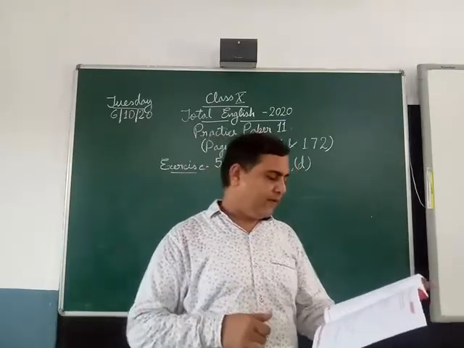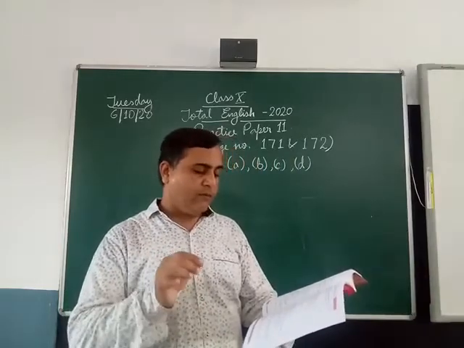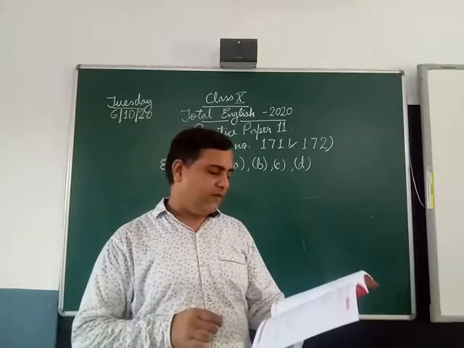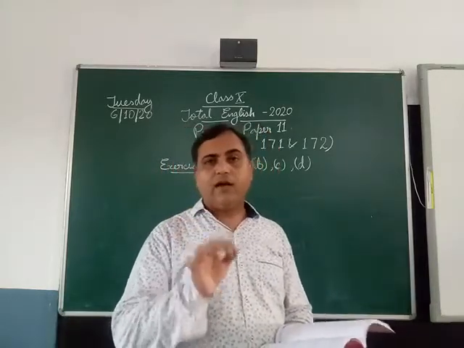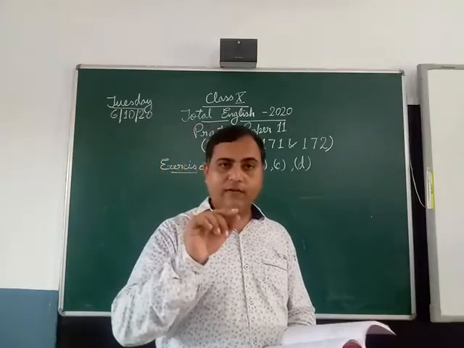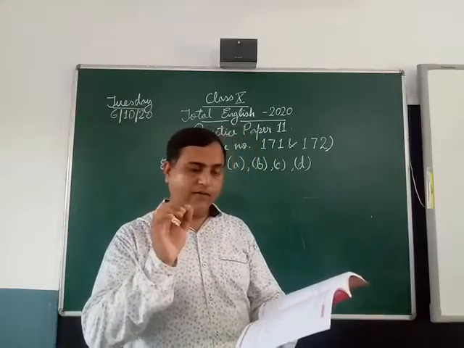Question 7. He could never have imagined that he would become famous. So you have to begin with never. Keep in mind that when we begin our answer with a negative word, it is followed by did, especially never: never did.